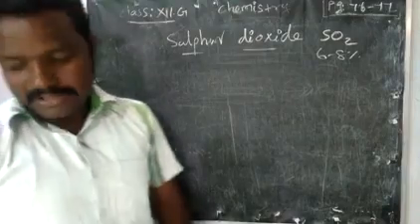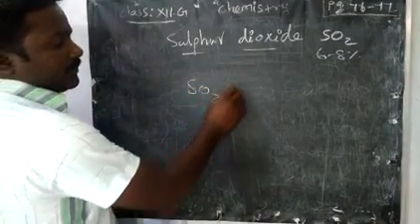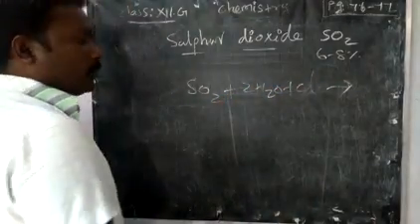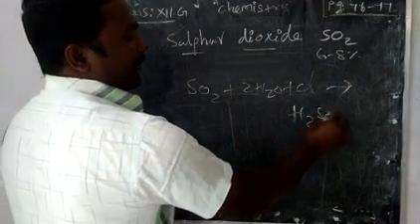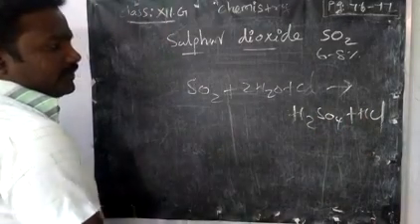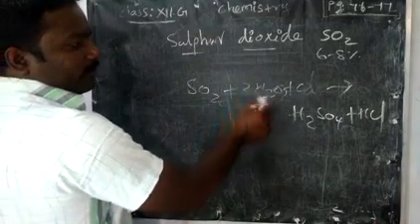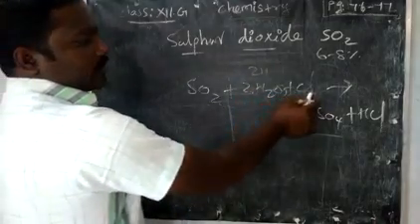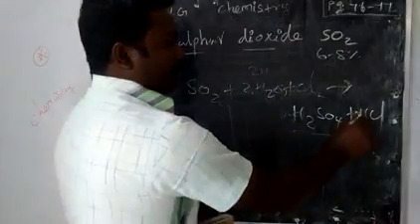Next property, reducing property. See, it is readily oxidized. If you take chlorine water along with this SO2, it will produce a mixture of sulfuric acid and hydrochloric acid. How will it produce? You take SO2 and add 2 oxygen, SO4 will form. From 4 hydrogen, take 2, it becomes H2SO4. The remaining we have is 2 hydrogen, 2 Cl. Here we want to take Cl2, so 2 HCl will form.